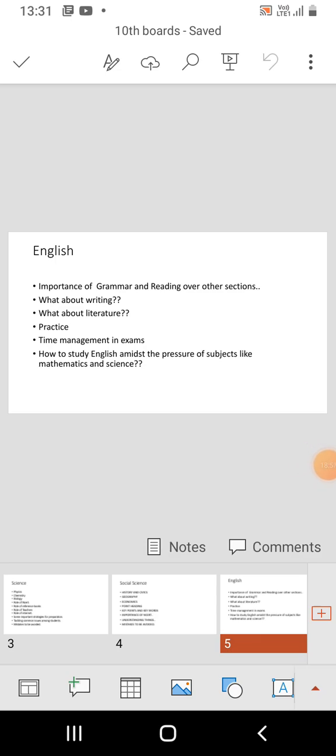So practice grammar questions and reading questions from the starting, as later on you may not get time because of the load in mathematics and science. In mathematics and science you are supposed to give more effort, because there are a lot of conceptual things, and you may get 0 for writing anything in your answer copy, because specified answers are there.